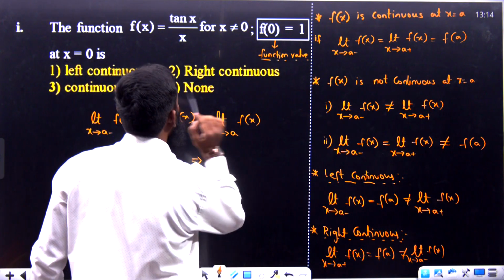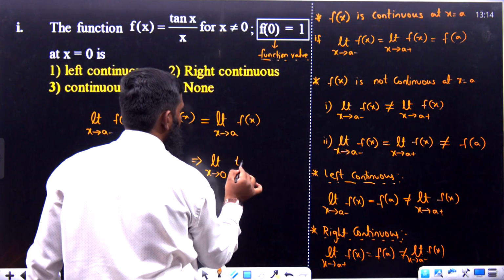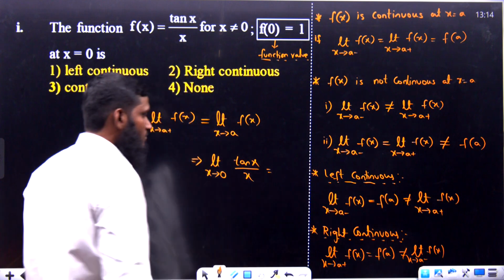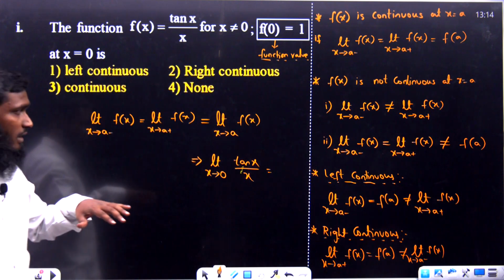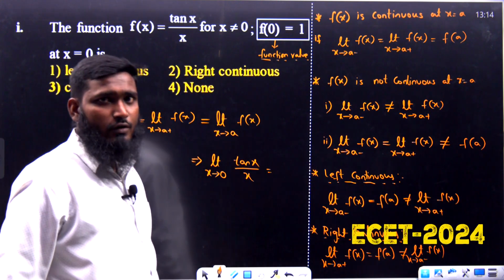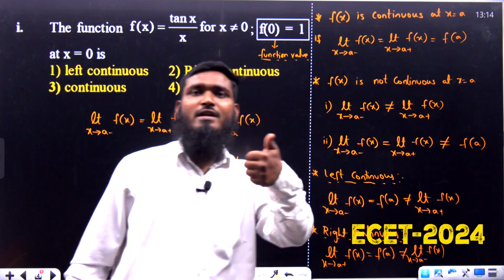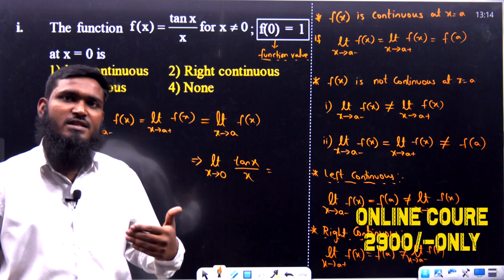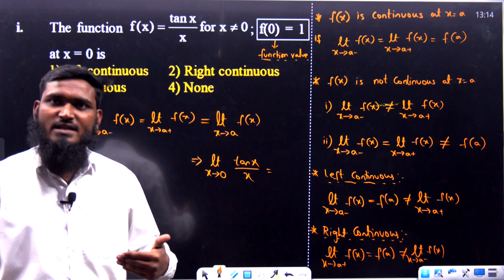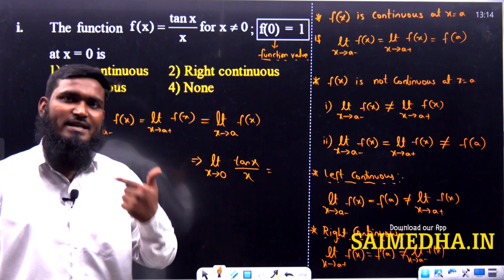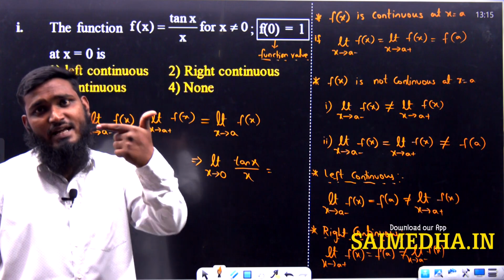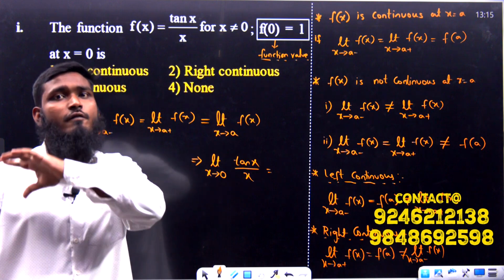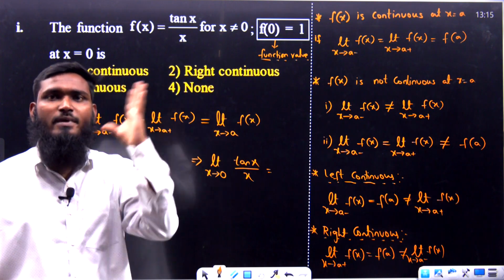What is the meaning of f of x now? f of x we have taken as tan x divided by x. In our previous videos we have taken these time saving results: whenever we have limit x tends to 0, sin ax by x is equal to a, tan x by x is equal to a, sin ax by sin bx is equal to a by b, tan ax by tan bx is equal to a by b, sin ax by tan bx is equal to a by b, tan ax by sin bx is equal to a by b. For all that we have taken a by b only.